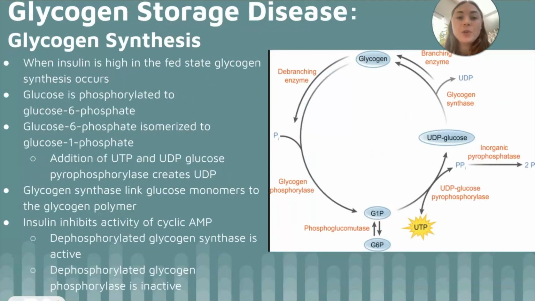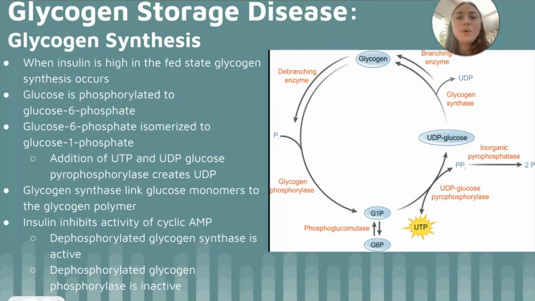To understand glycogen storage disease, it is important to know how glycogen is made and broken down. Glycogenolysis and glycogen synthesis are essential pathways for glucose homeostasis through supplying and supporting blood glucose levels. When insulin levels are high in the fed state, glycogen synthesis occurs. Glucose is taken up and phosphorylated to glucose 6-phosphate.